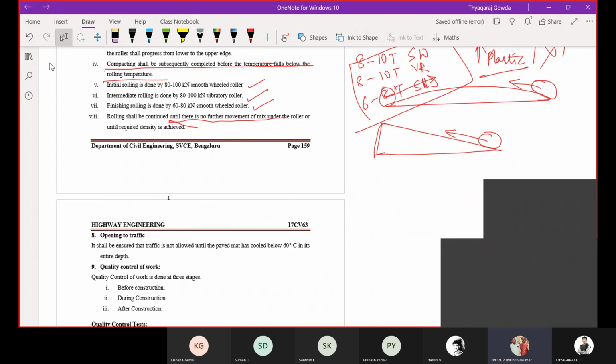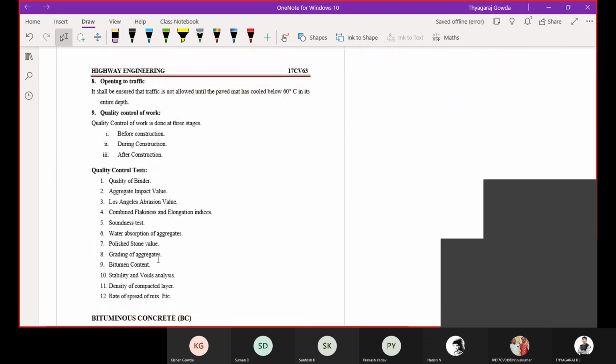Okay. Then opening to traffic. It shall be ensured that traffic is not allowed until the paved mat has cooled below 60 degrees. So you have constructed a bituminous layer like this, for example 100 mm thick. The rolling temperature is around 90 to 100 degrees Celsius.